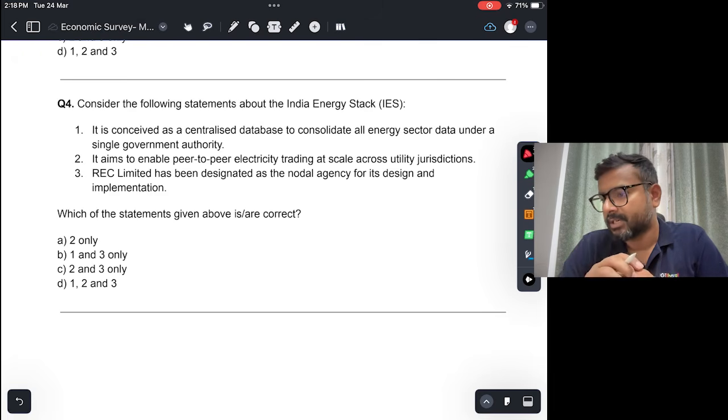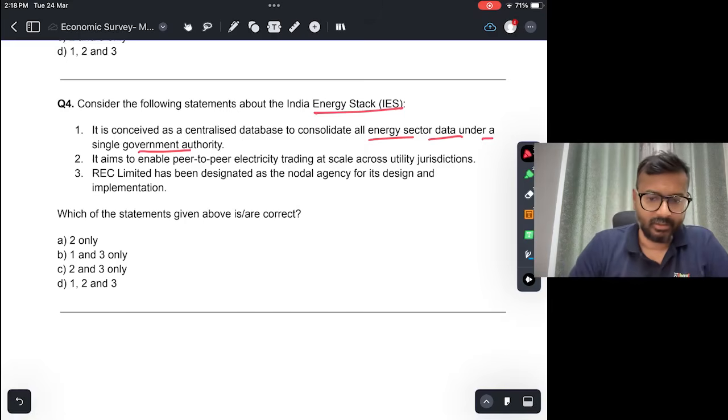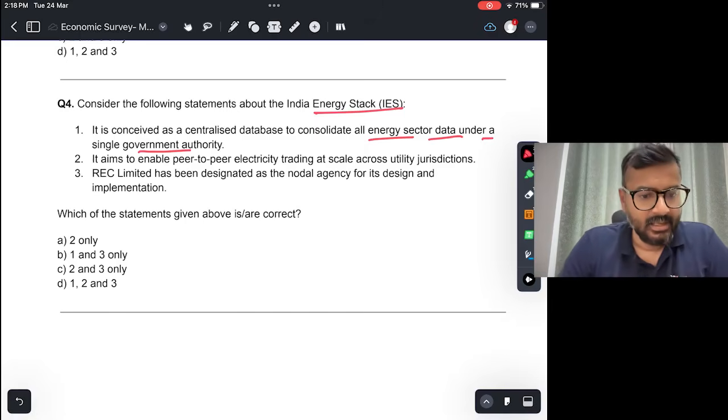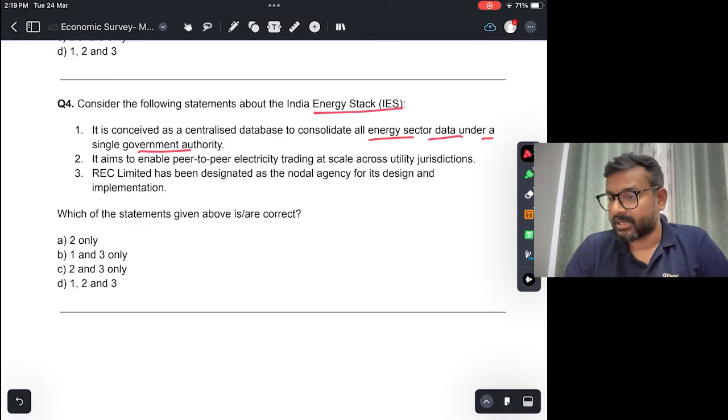Consider the following statement about India Energy Stack. It is conceived as a centralized database to consolidate all energy sector data under a single government authority. Okay, a single government authority, and it is a centralized database of all energy data. Now, both these are not true. It is not a centralized platform.